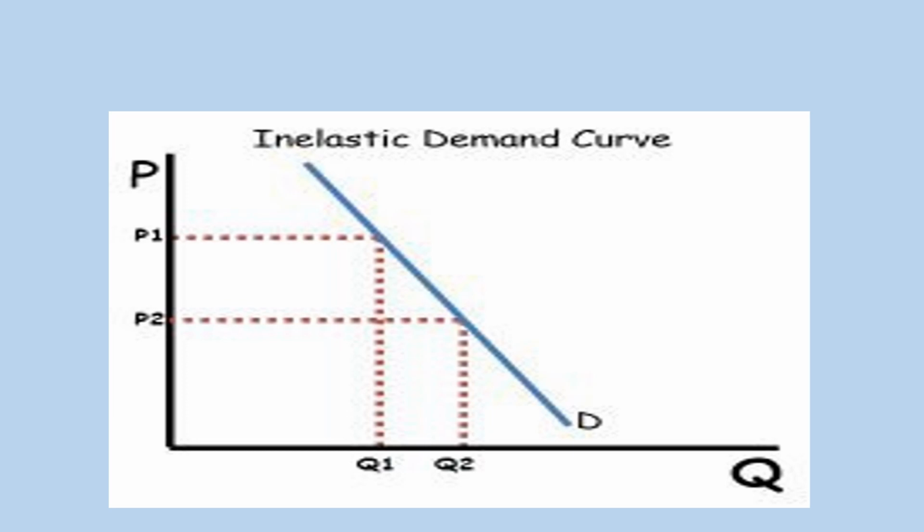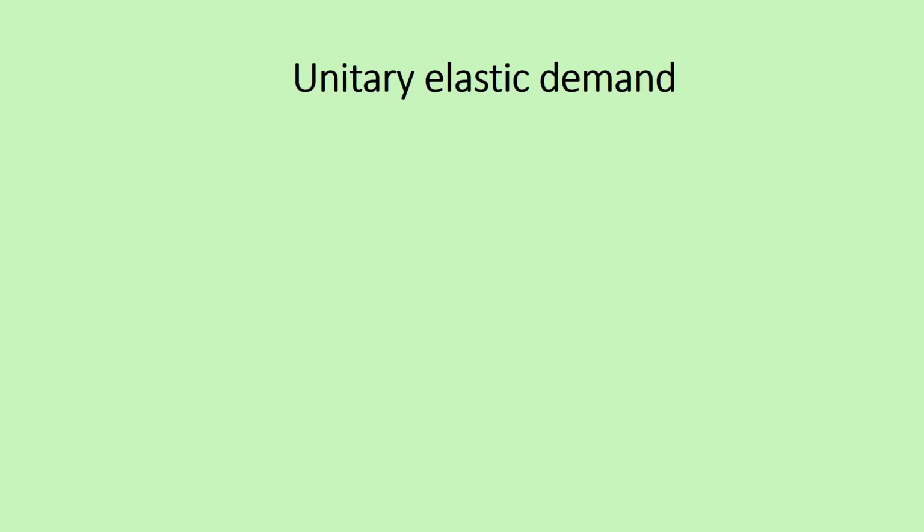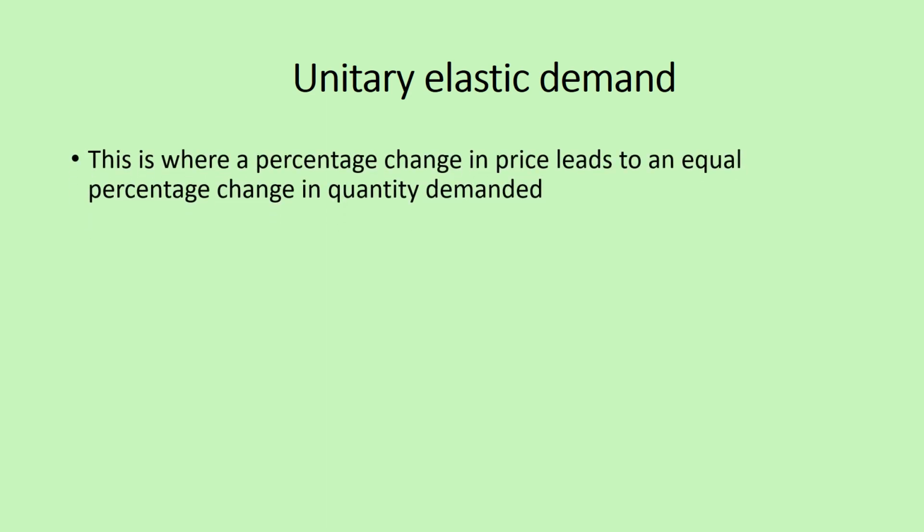Done with a fairly inelastic demand, we move to the next type of price elasticity of demand, which is unitary elastic demand. So let's define it. This is where a percentage change in price leads to an equal percentage change in quantity demanded. The underlying word here is equal. We got the word unit from unitary. That is the definition for unitary elastic demand.